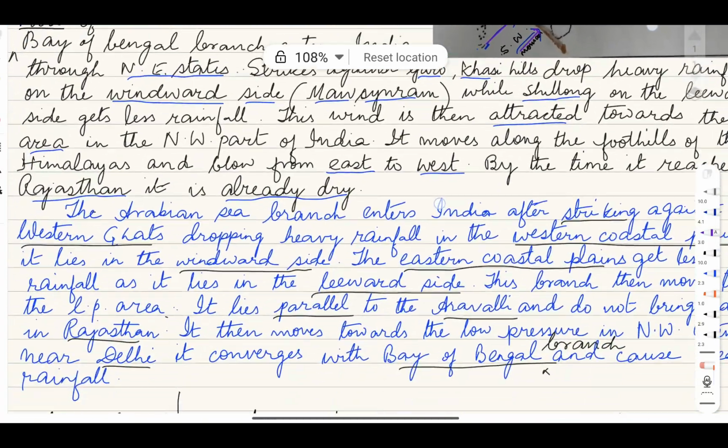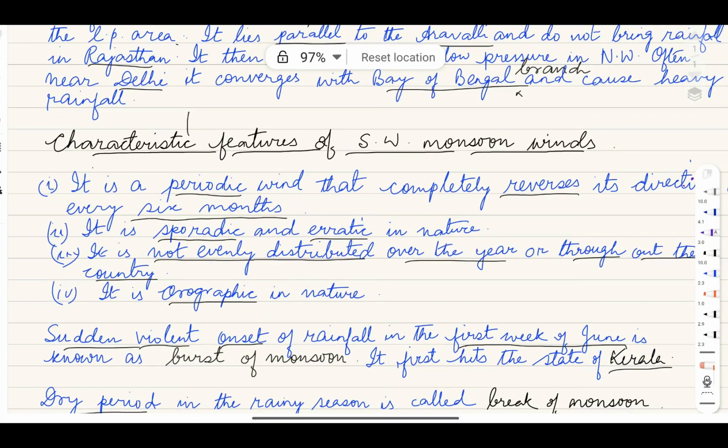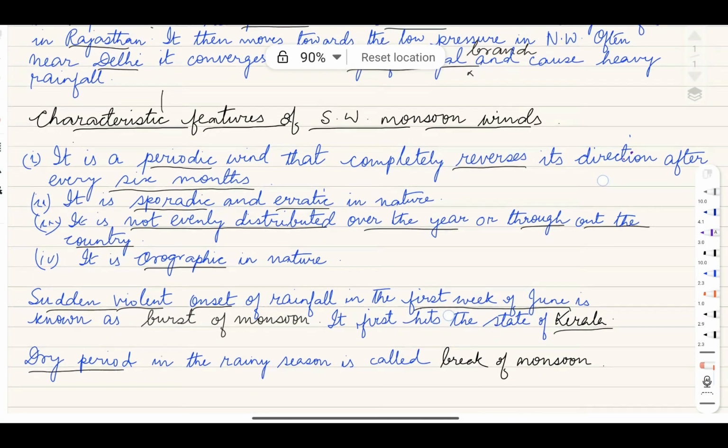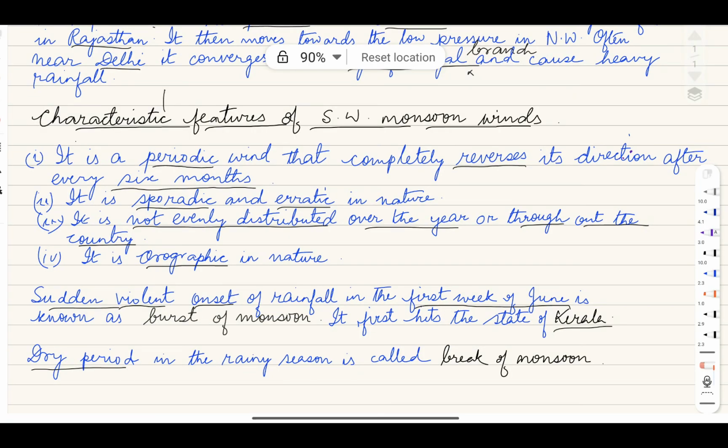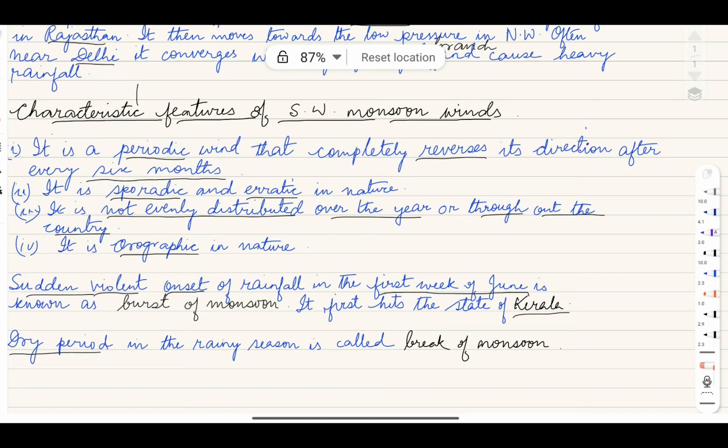Now, what are the characteristics of the southwest monsoon? The first characteristic is it is periodic in nature. And what is a periodic wind? That completely reverses its direction after every 6 months. Second, it is sporadic. Third, erratic in nature. The next characteristic, it is not evenly distributed over the year. We have rainfall from June, July, August, September. We have monsoon season, then we have maximum rainfall. Rest of the months it is dry.